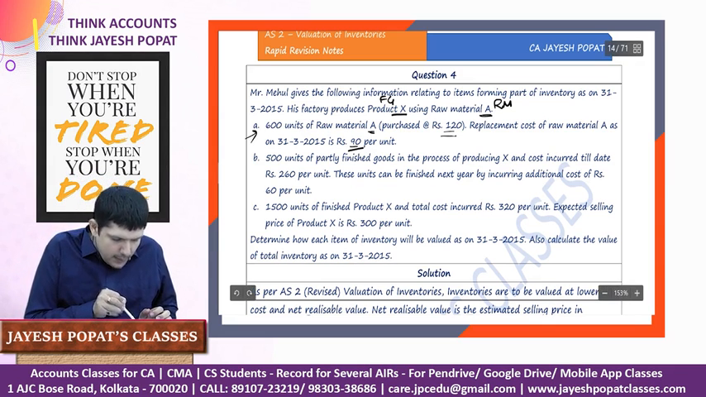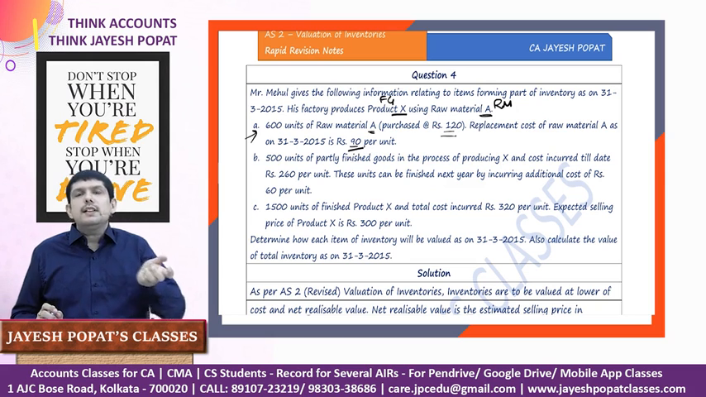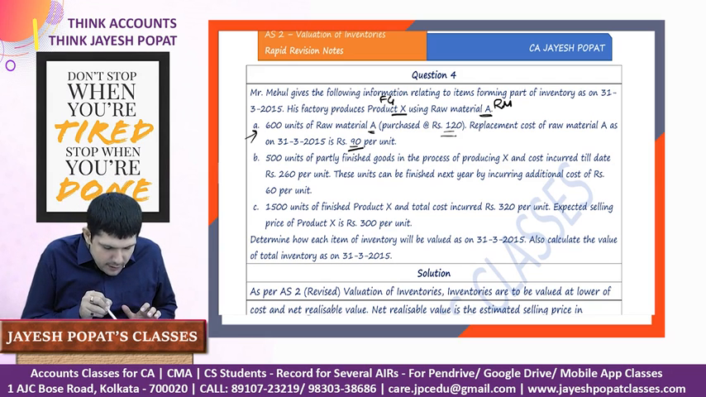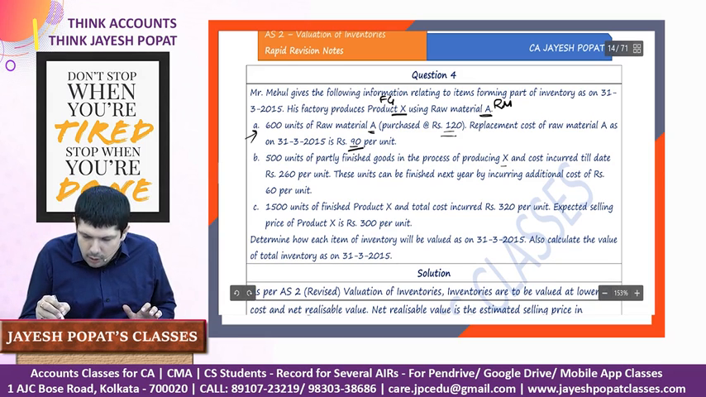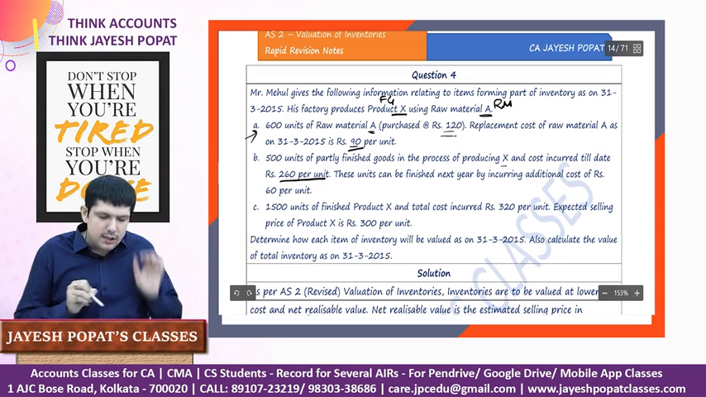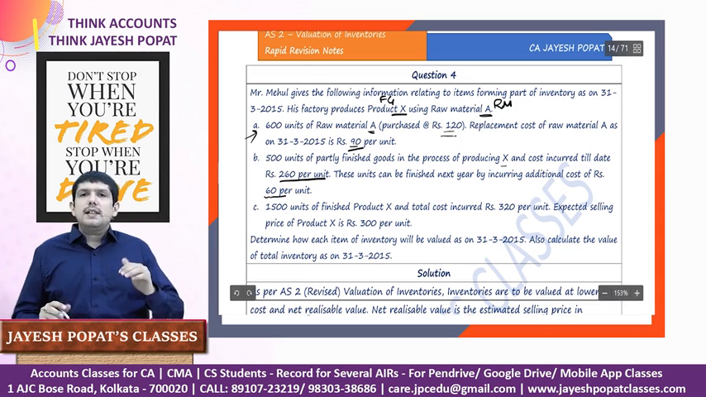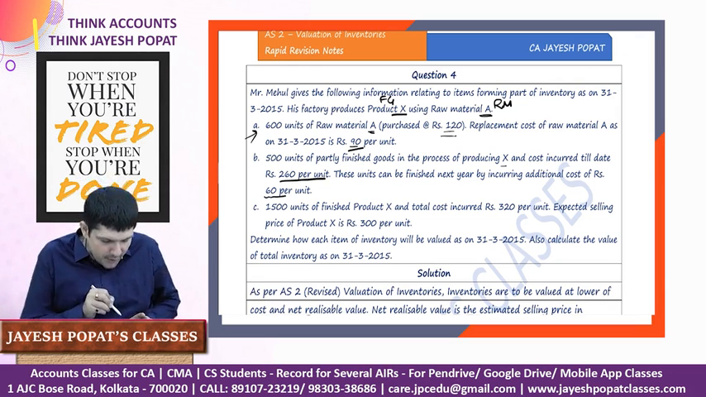So we need to look at how we need to value it. It cannot be only based on 120 and 90. We need to see that the finished goods, whether it will be sold at a profit or loss. If the finished goods can be sold at a profit, we will value it at 120. If the finished goods will be sold at a loss, then we will value this raw material at 90. 500 units of partly finished goods, which is the work in progress, in the process of producing X, and the cost incurred till date is 260. So this is the cost of my work in progress. These units can be completed in the next year by incurring an additional cost of 60. So this is basically cost necessary to complete. Since it is unfinished, further 60 will be incurred to complete the product.